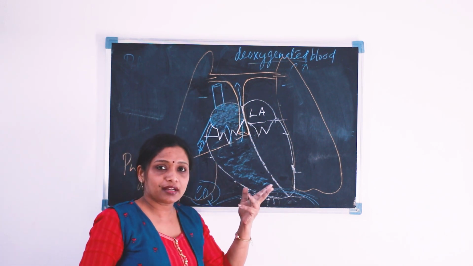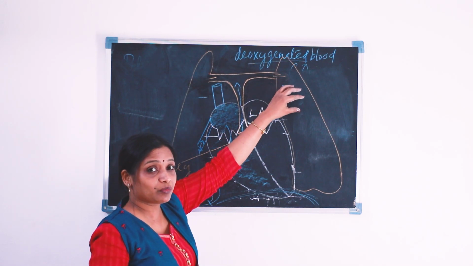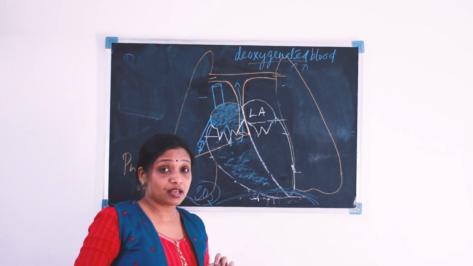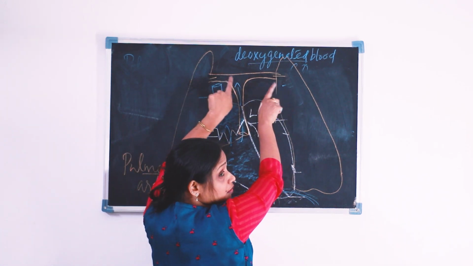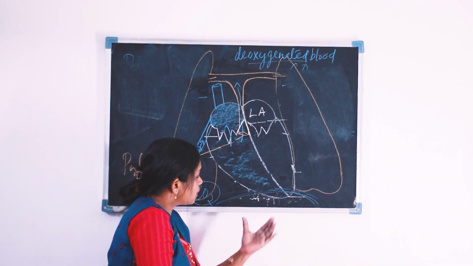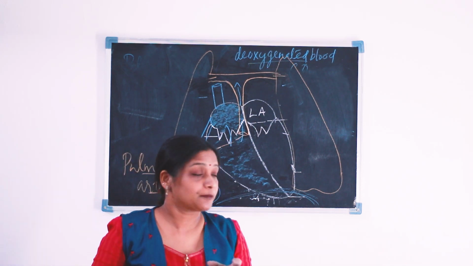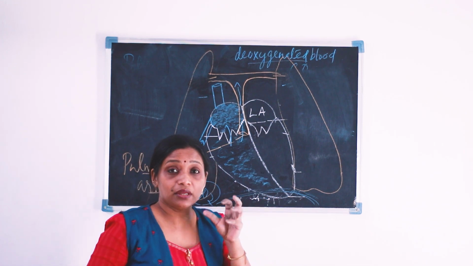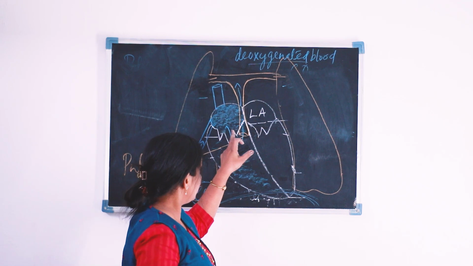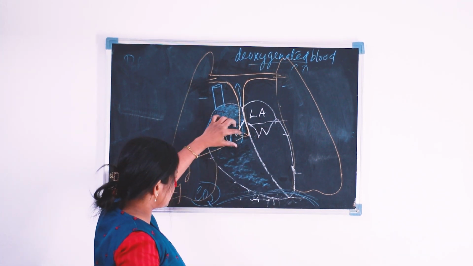Why is it known as the pulmonary artery? Because this artery is going into the lungs. The word pulmonary is related to lungs. So the name pulmonary artery. It is going to the two lungs. Okay. So as a result of the ventricular contraction, the valve that separates the right ventricle from the pulmonary artery is a semi-lunar valve, because it is a half moon shaped valve. That is why it is known as a semi-lunar valve.